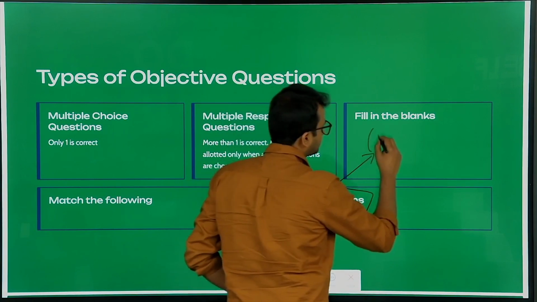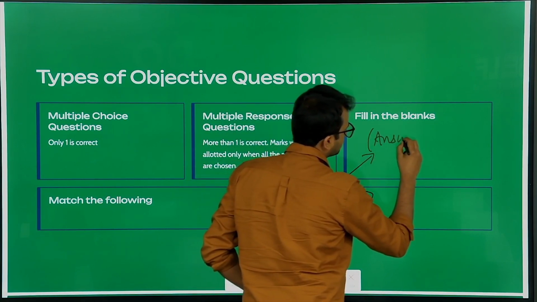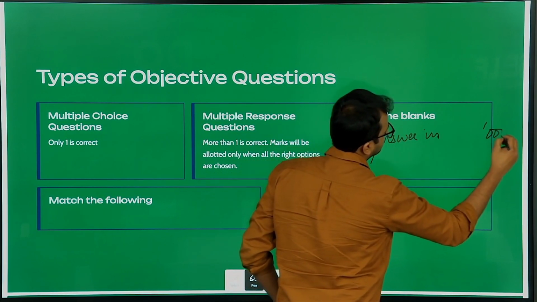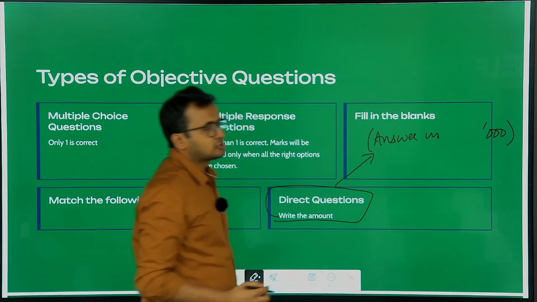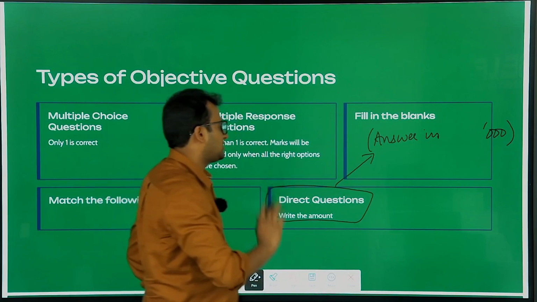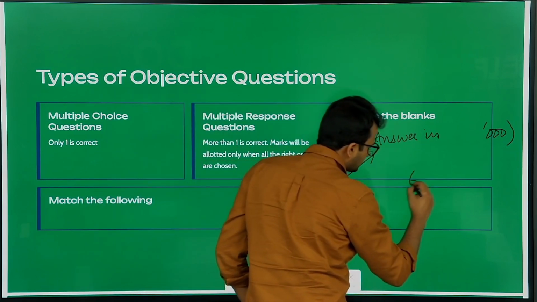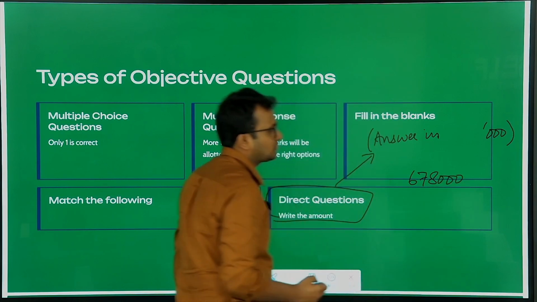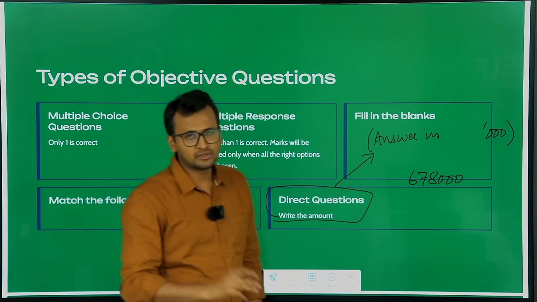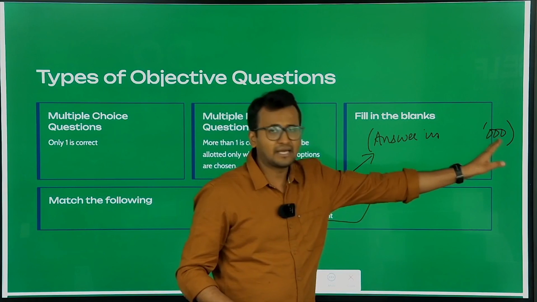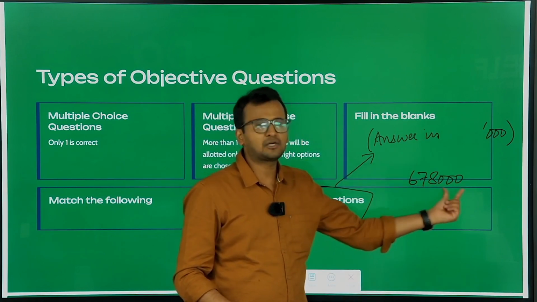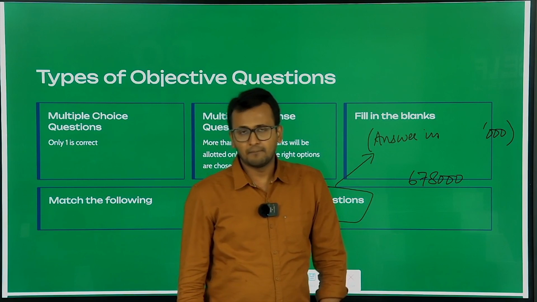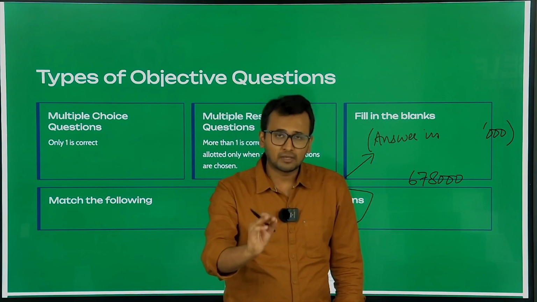So let us suppose the amount of depreciation that you have arrived at is 678,000. What students do is they ignore this line and they simply write 678,000 in the text box given in the question. But that will give you 0 marks.